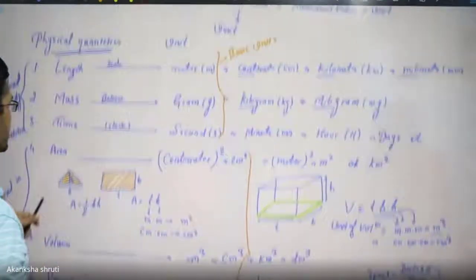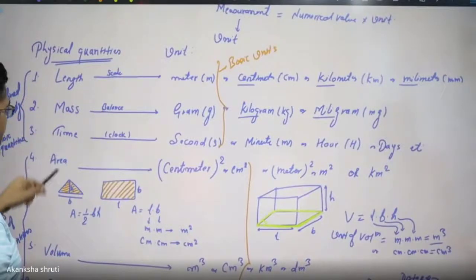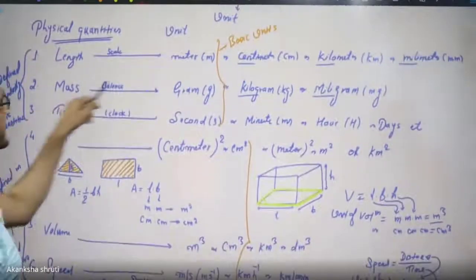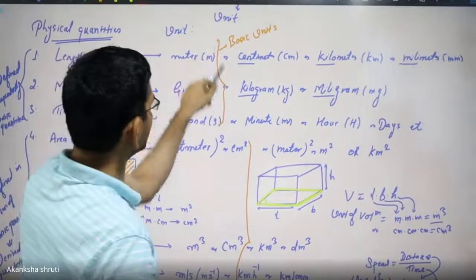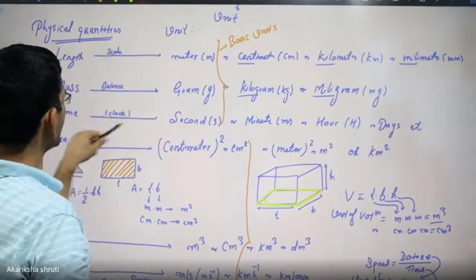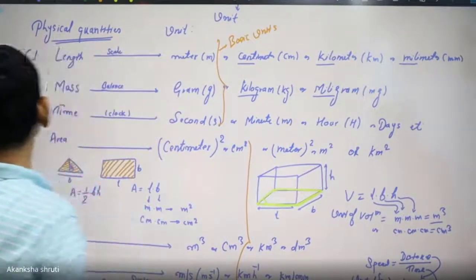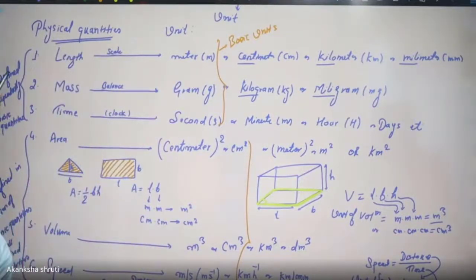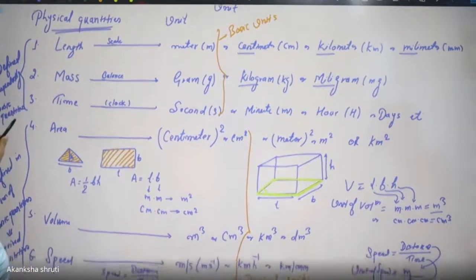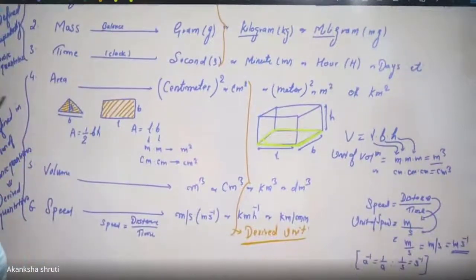Students, in this we are observing that three quantities, length, mass and time, are defined independently, and independent instruments are used for measuring them. These quantities are called basic quantities, which are defined independently, but the other quantities can be expressed in terms of these basic quantities.